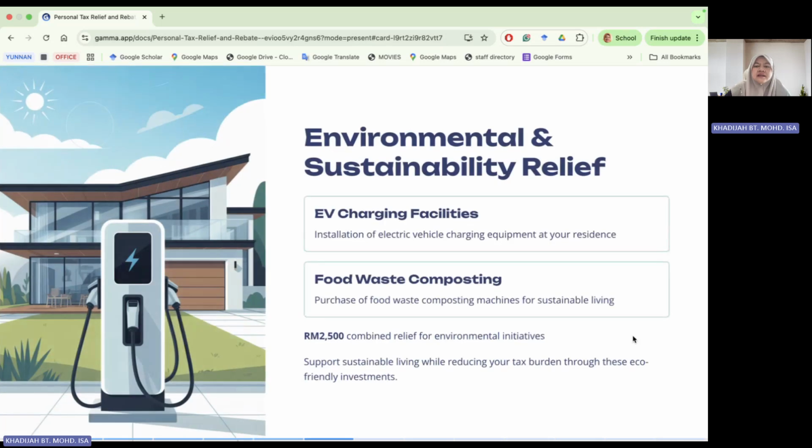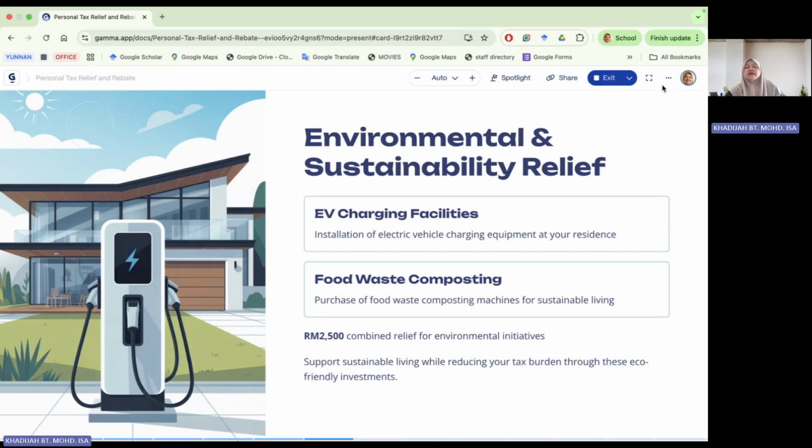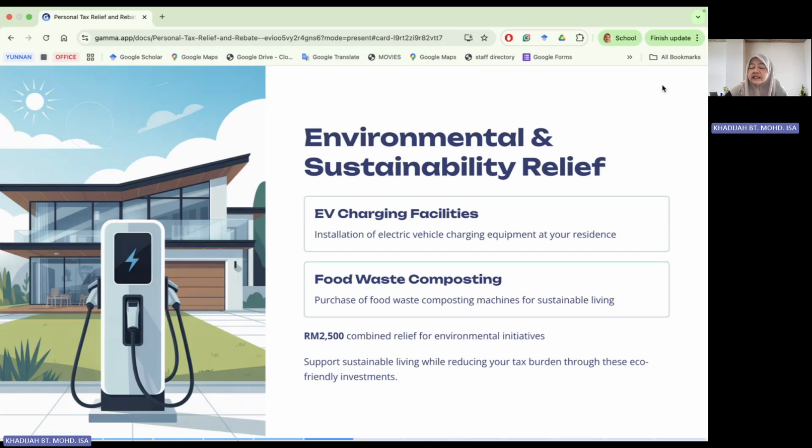Okay, now as the government is moving towards environmental and sustainability relief, the government has allowed a relief on EV charging facilities, electric vehicle, for the installation of electric vehicle charging equipment at your residence, and the food waste composting. Now this one is quite new, where we purchase a food waste compost machine for sustainable living.